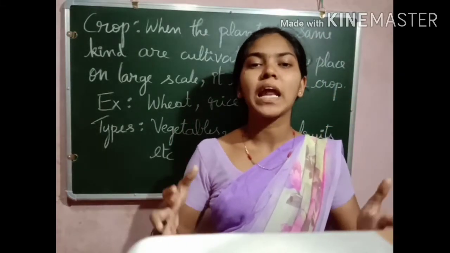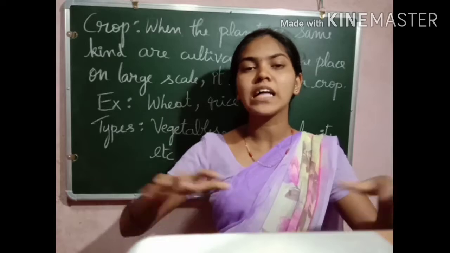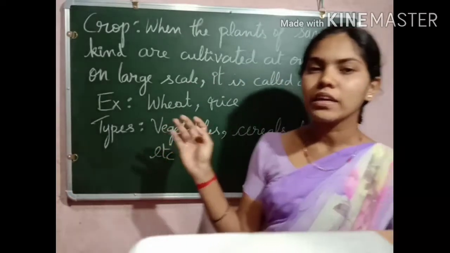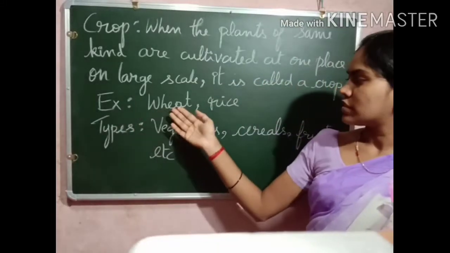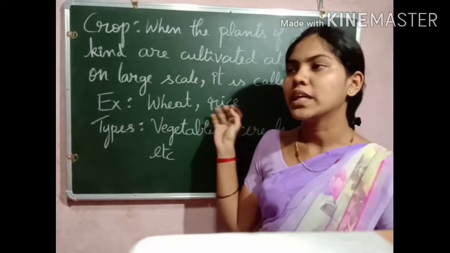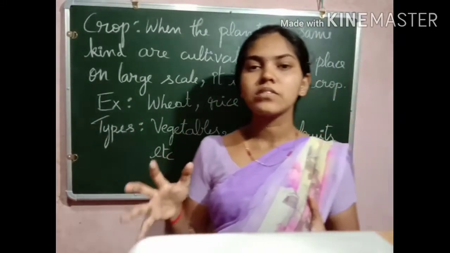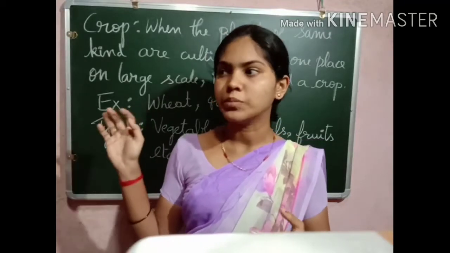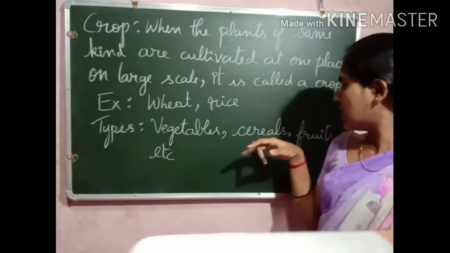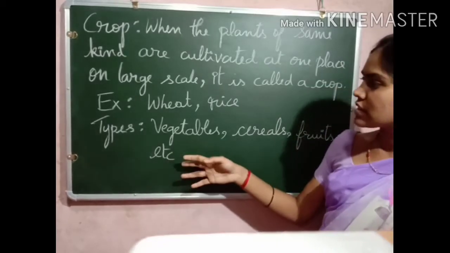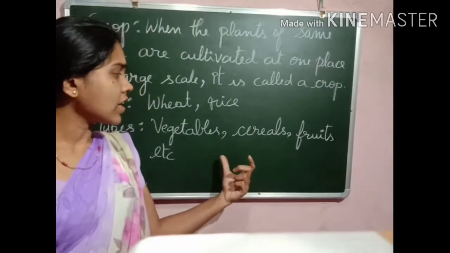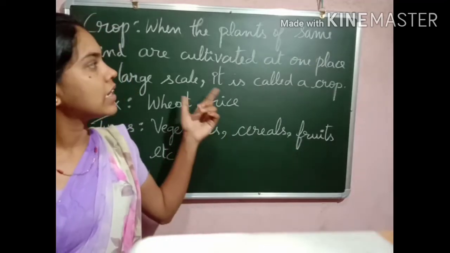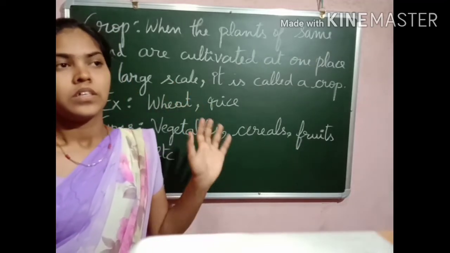We can give many examples of crops such as wheat, rice, soya bean and peanuts. Based on variety, we can see different types of crops such as vegetables, cereals, fruits, etc. These are the types of crops.